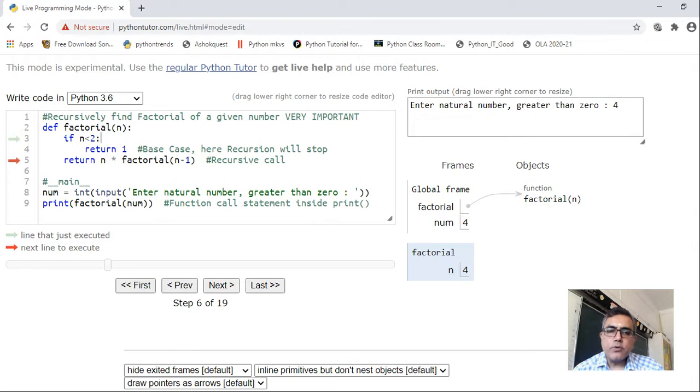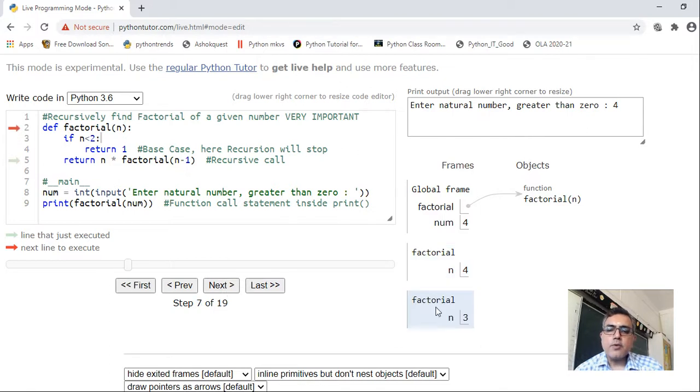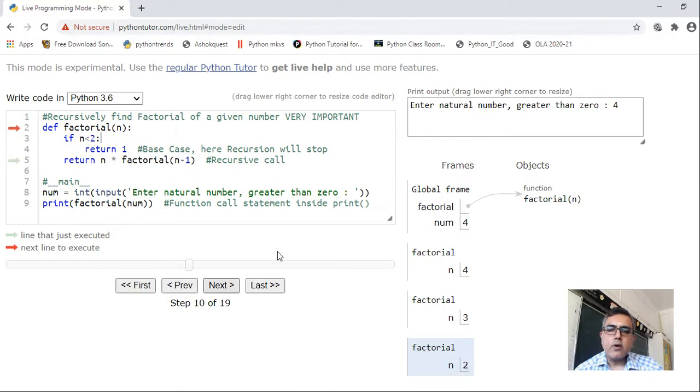Okay, the same thing we used to do using loop last year, right? So 4 into factorial 3, right? Let us see what happens. It has called again factorial function with value of n as 3, right? Then again it has called factorial, this time value of n is 3. If I click on next, 3 is less than 2, false. False means again it has come here, return 3 into factorial 2. So again it should call factorial function, this time value of n is 2, right?